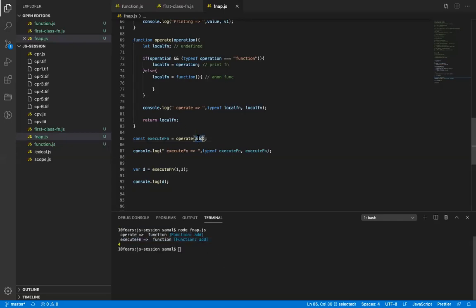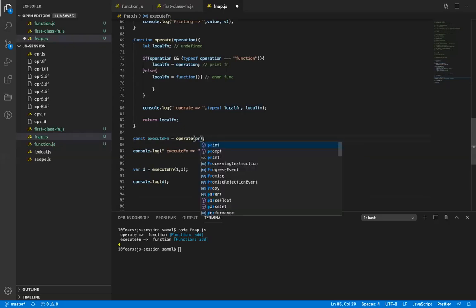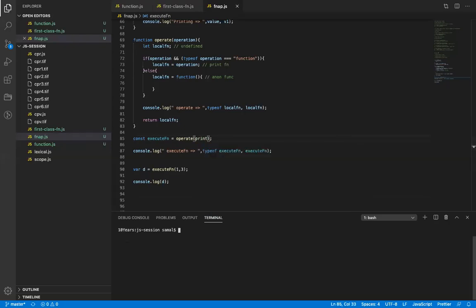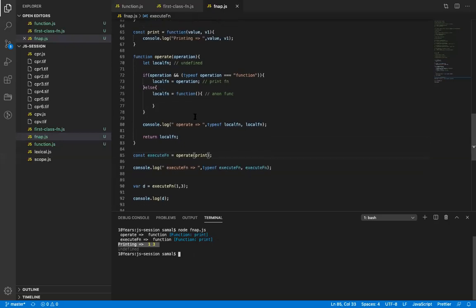If I do print, it will be print. Yes. Okay? Alright. Anyone has any doubt? I hope this is clear.